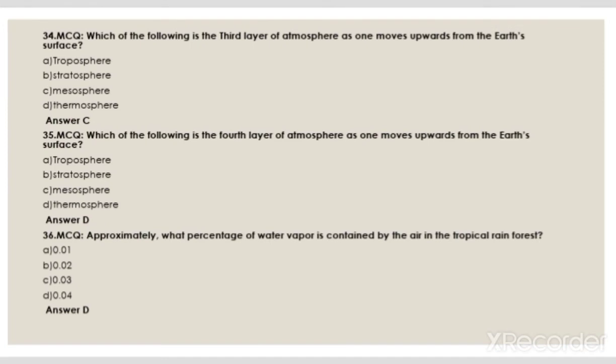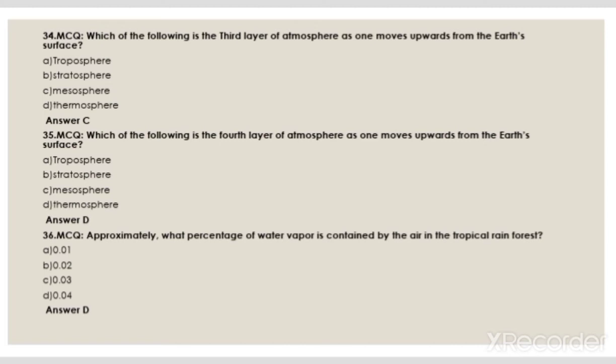Which of the following is the third layer of atmosphere as one moves upward from the earth? Troposphere, stratosphere, mesosphere, thermosphere. The answer is C. Mesosphere. Which of the following is the fourth layer of atmosphere as one moves upward from the earth's surface? Troposphere, stratosphere, mesosphere, thermosphere. The answer is D.